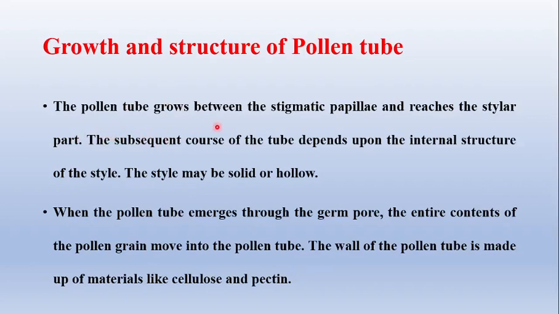The pollen tube grows between the stigmatic papillae and reaches the stylar part. The subsequent course of the tube depends upon the internal structure of the style. The style may be solid or hollow.